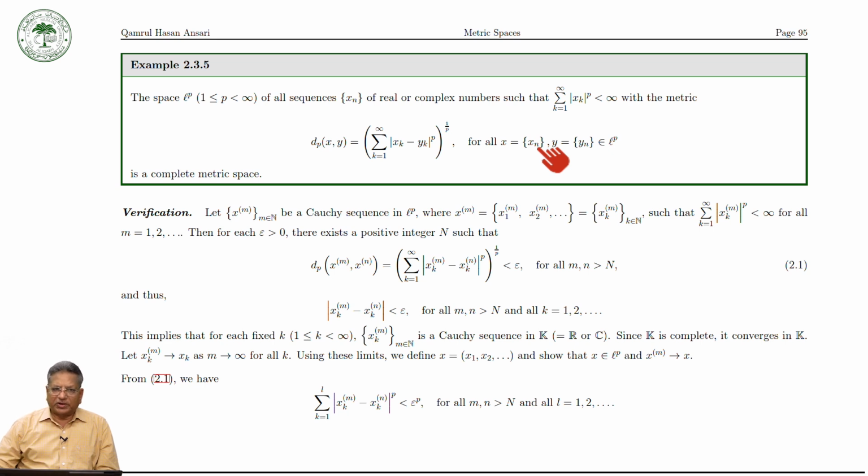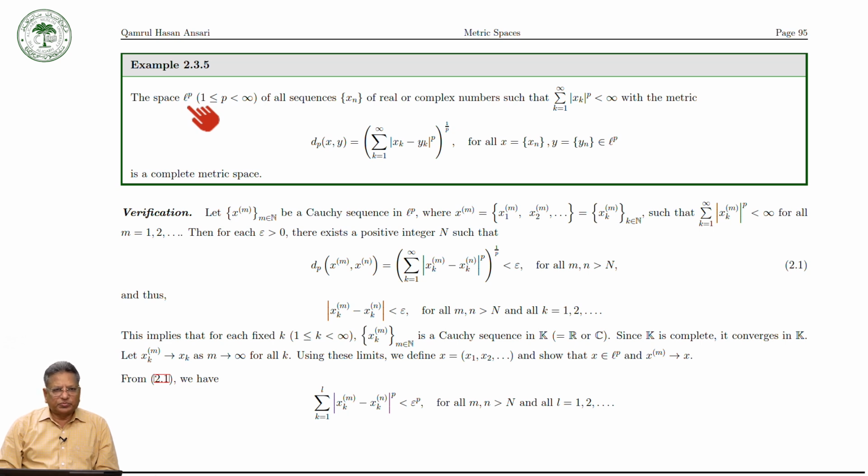In the LP space, as you know, we have seen that LP space is the space of sequences xn of real or complex numbers such that the summation k runs from 1 to infinity of mod of xk raised to the power p is finite.